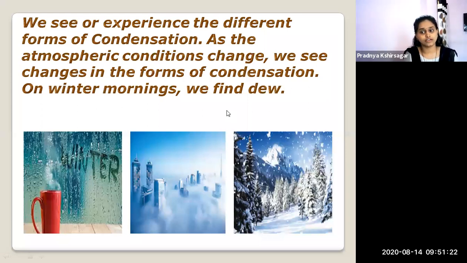Condensation, you have studied in the previous standard also. Condensation means what? In short, I'll explain what condensation is. Yes, you all are familiar with this word. In the previous standard also you have studied about condensation, but in short, I'll tell you the meaning of it, with examples, so that you can easily understand what condensation is.